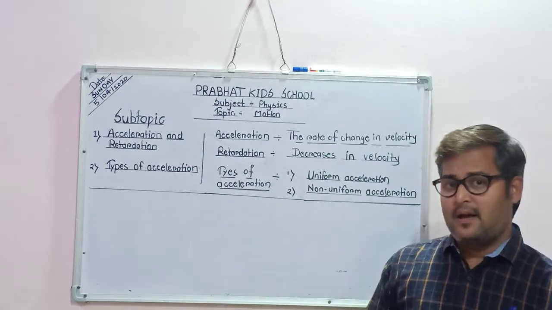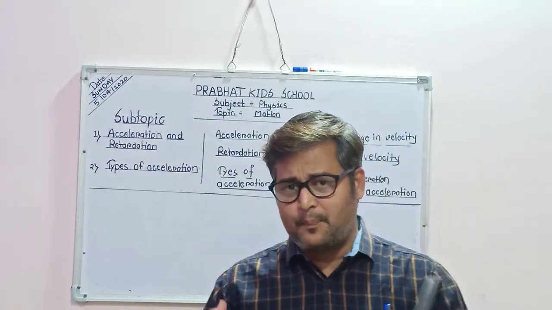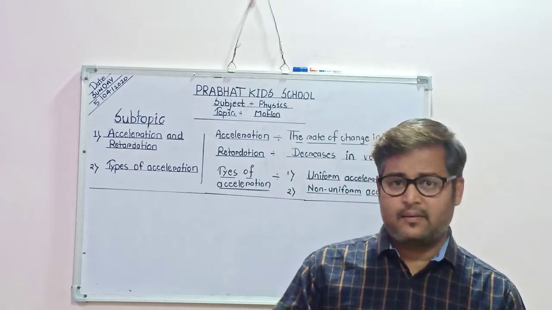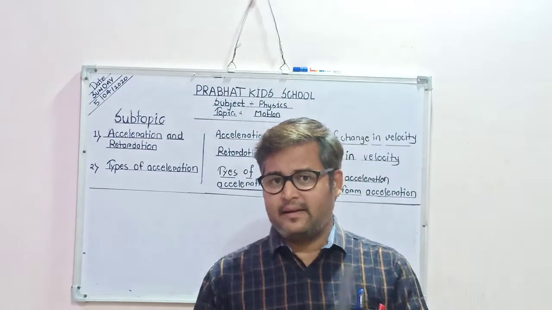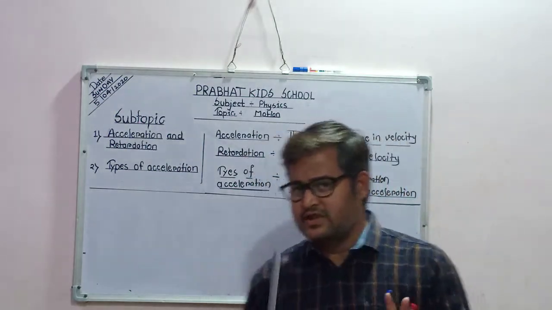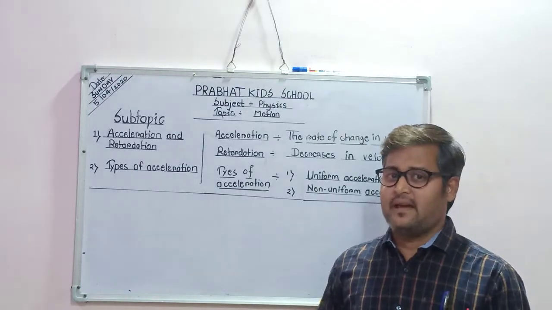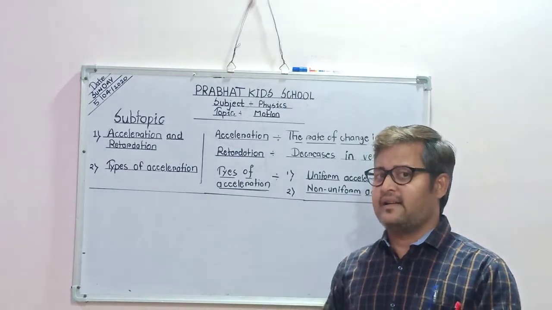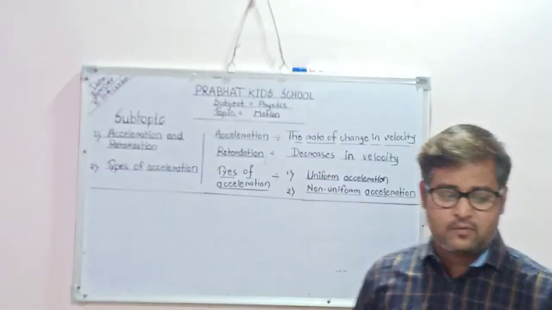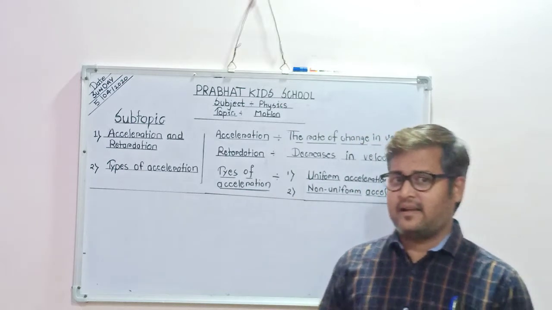One more term: I told you physics is always a comparison of two quantities. Scalar, vector, speed, velocity, distance, displacement. In the same way we can differentiate acceleration and retardation. Acceleration and retardation, and then we will see types of motion. Okay students, first you should understand acceleration.